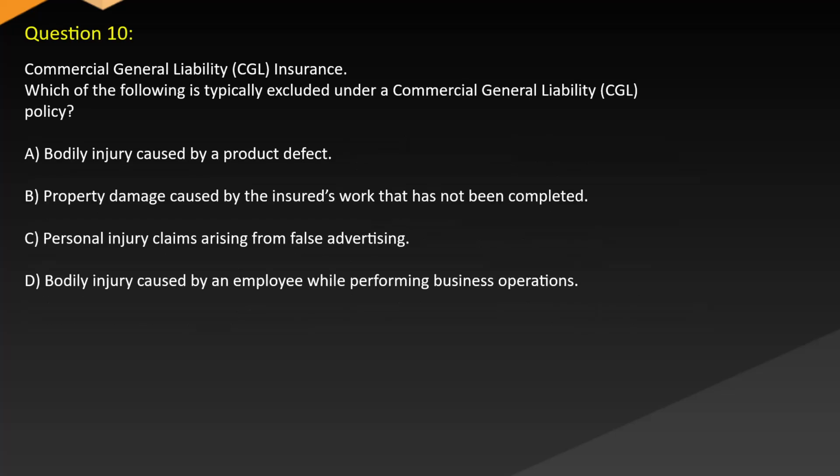Question 10. Commercial general liability (CGL) insurance. Which of the following is typically excluded under a commercial general liability (CGL) policy? A. Bodily injury caused by a product defect. B. Property damage caused by the insured's work that has not been completed. C. Personal injury claims arising from false advertising. D. Bodily injury caused by an employee while performing business operations.